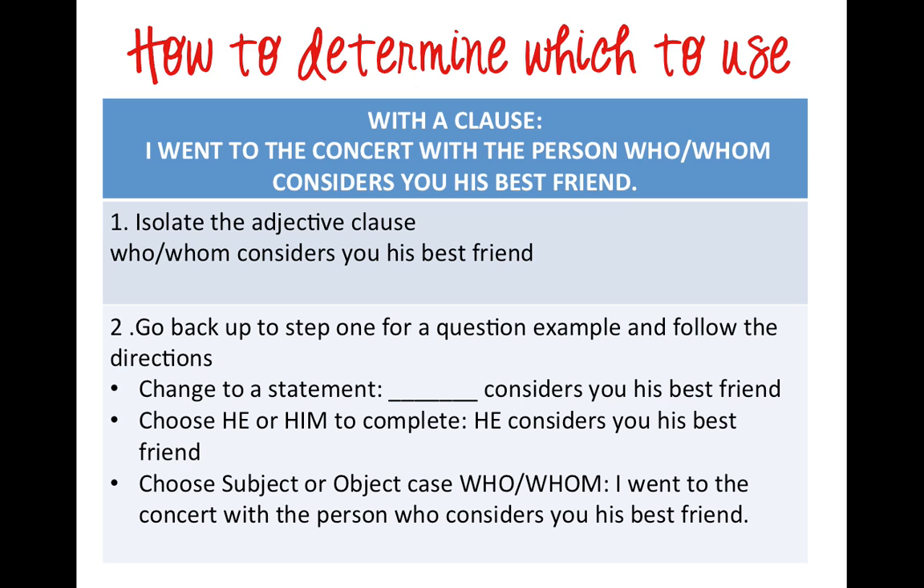So the first thing we want to do is change it to a statement. "Blank considers you his best friend." And then decide what fits, he or him. So you want to choose he or him to complete the sentence. "He considers you his best friend" would definitely be more logical than "Him considers you his best friend." So you want to choose the subject or object case who or whom that corresponds. Since we chose he, we would also choose the subjective form who. "I went to the concert with the person who considers you his best friend" would be our correct sentence.